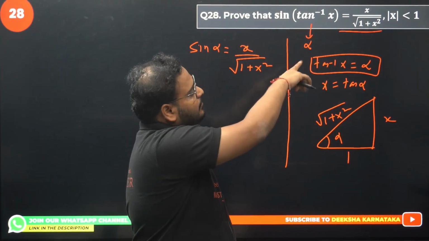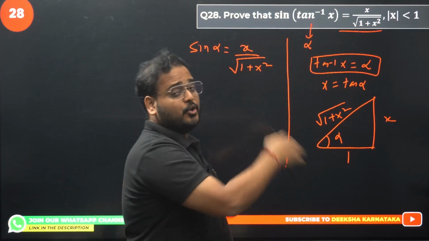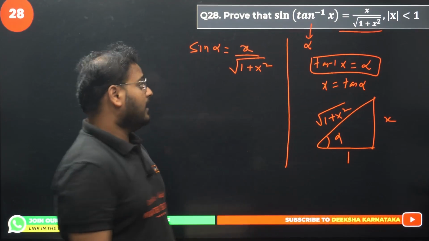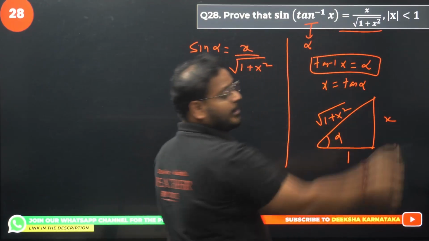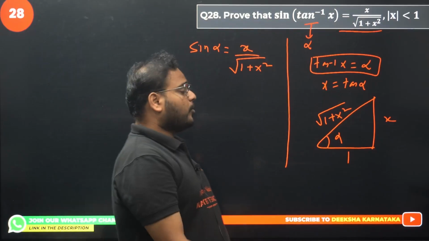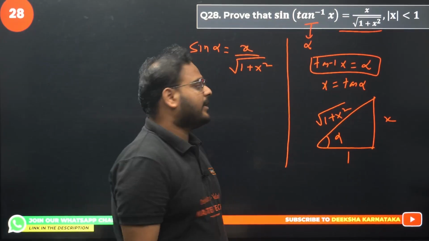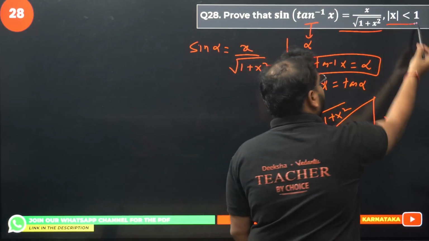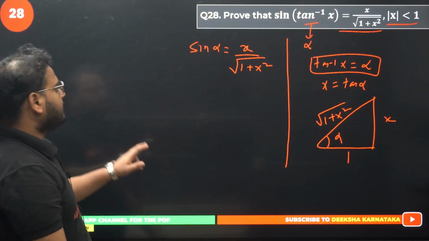Why have they taken mod of x less than 1? Because the sine cannot exceed the value of minus 1 and 1. Tan can, but this cannot. Tan inverse can operate on all real numbers. But sine cannot operate like that, okay? Sine range has to be between minus 1 and 1. So that's why they have taken the mod of x value as less than 1. Clear? Okay. 28 is over.